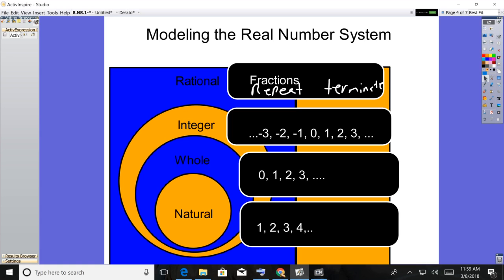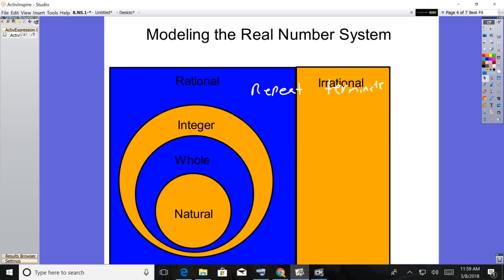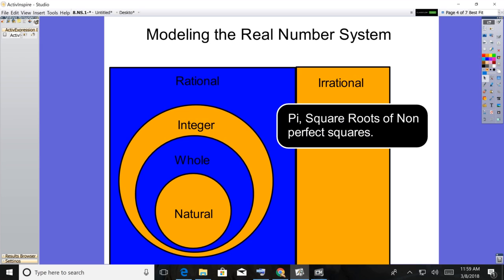Remember, if you are a natural number, you're also a whole number. If you're a whole number, you're also an integer. If you're an integer, you're also rational. And then the irrational numbers would be pi and the square roots of non-perfect squares. So for example, maybe the square root of 20.